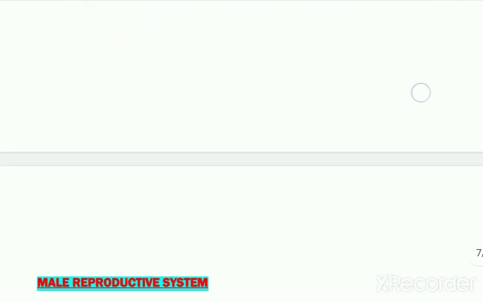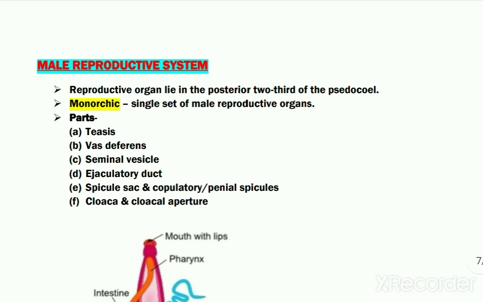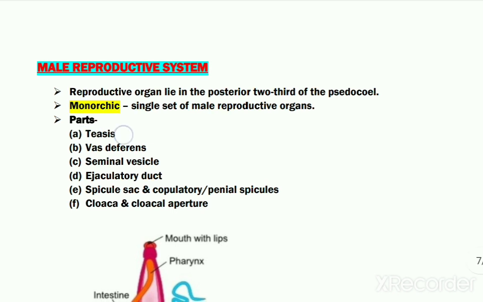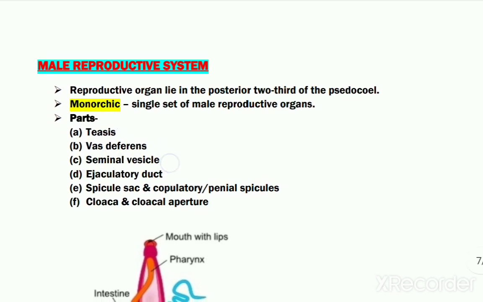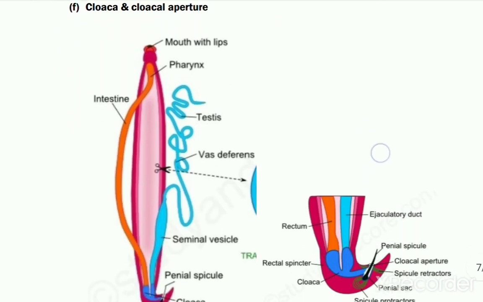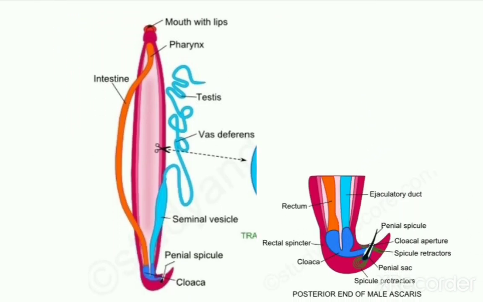And now next comes the male reproductive system. The male reproductive organs in Ascaris are present in the posterior 2/3 part of the pseudocoelom, and the male reproductive organs are monorchic, which means all the male reproductive organs are present in a single set only, which means there is a single testis, single vas deferens, one seminal vesicle, and all these other structures. So here is the diagram showing the male reproductive system of Ascaris.